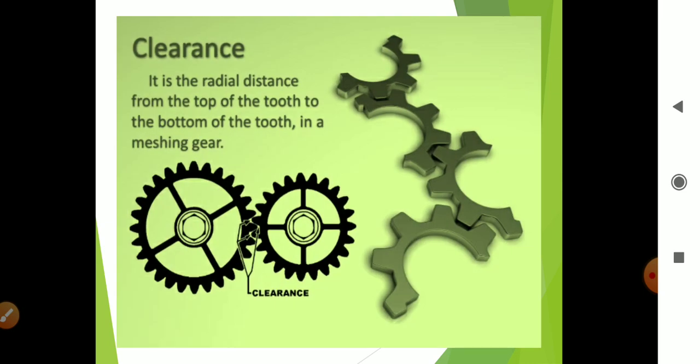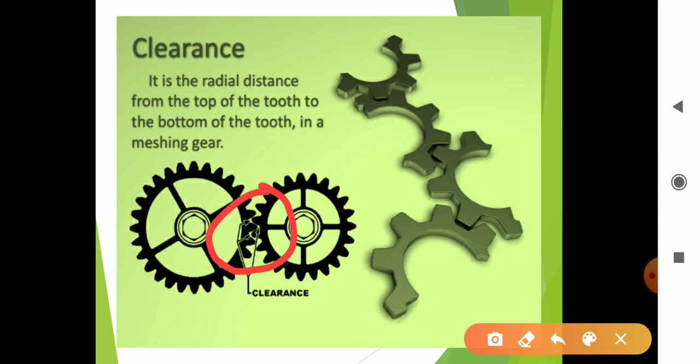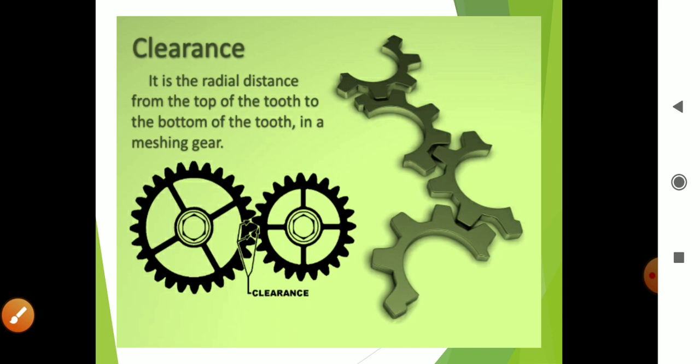Now next is clearance. Clearance is the radial distance from the top of the tooth to the bottom of the tooth in meshing gears. See here, clearance will be shown here. Suppose this is a tooth and this is an engaging second tooth. Between these two there is a small gap, and this is the clearance.